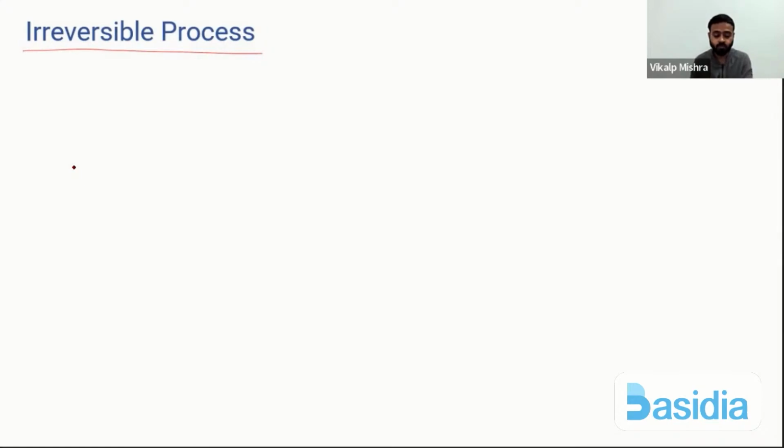Like if we burn the paper, हम लोग अगर पेपर को जला देंगे तो क्या हो जाएगा? It will become ash. That ash cannot become paper again, so it is an irreversible process. There are plenty of examples. Like घर में जैसे हम लोग पूजा करते हैं तो अगरबत्ती जलाते हैं, you can see that the smell of that अगरबत्ती spreads over the whole house.